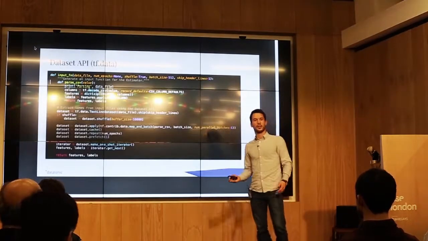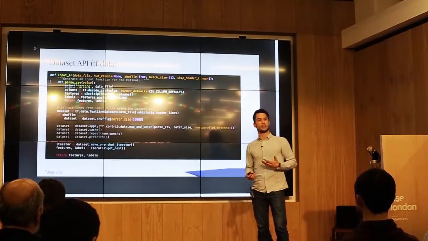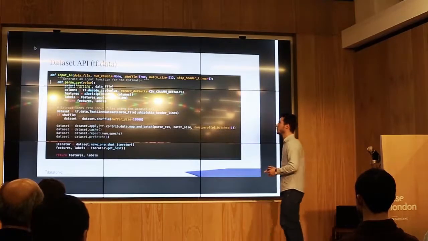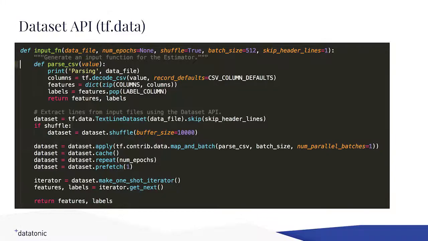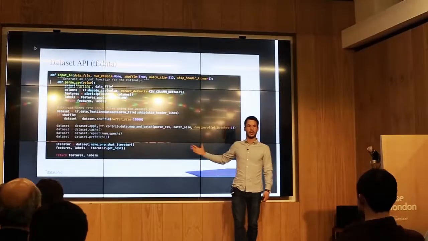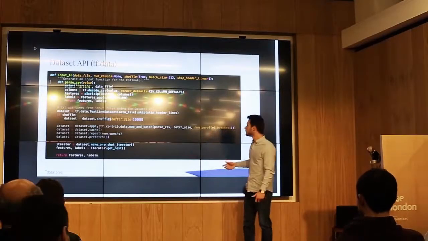So how are we going to do that? We first use the Dataset API to collect some data. We define this input function I mentioned. There's a bit of decoding and parsing the CSV, but then we can just build this text line data set. We can do things like shuffling. An important step here is that I apply this parse CSV function, but now this can be easily done in parallel.